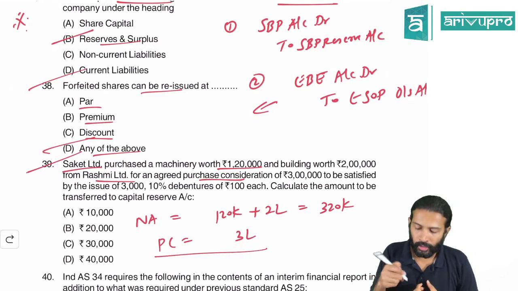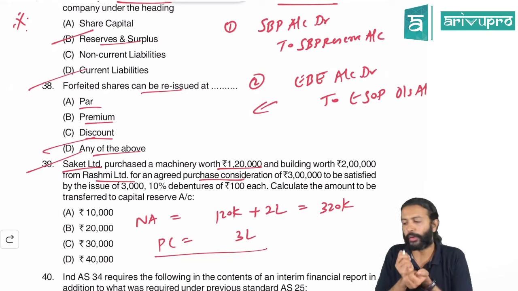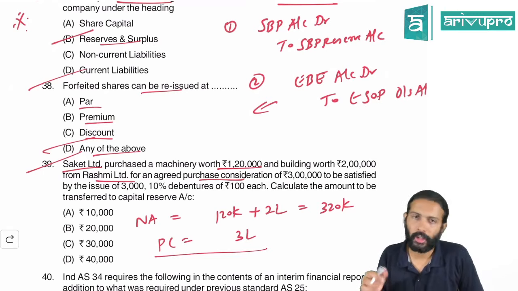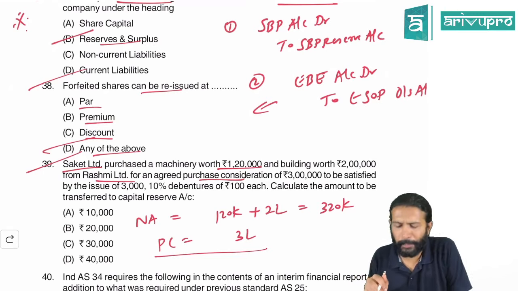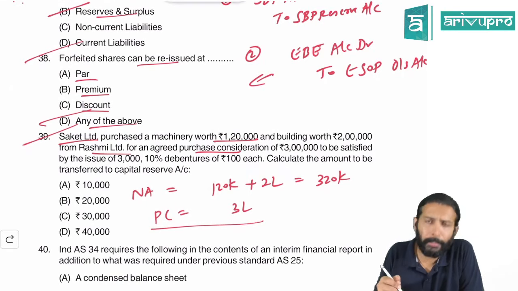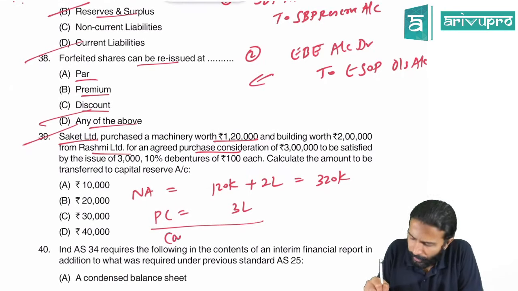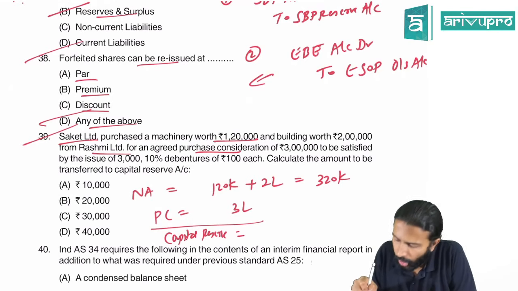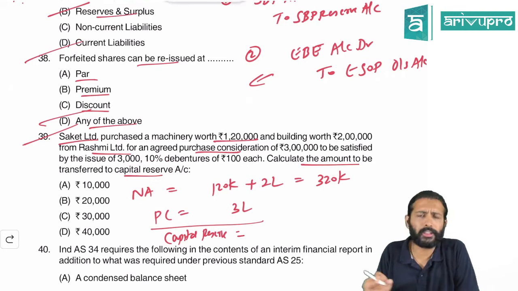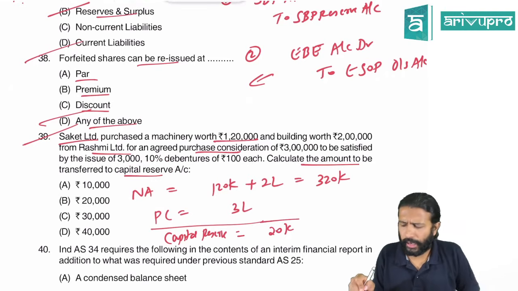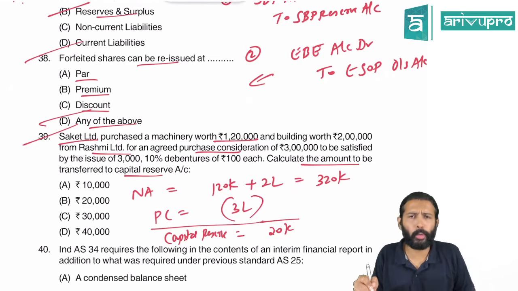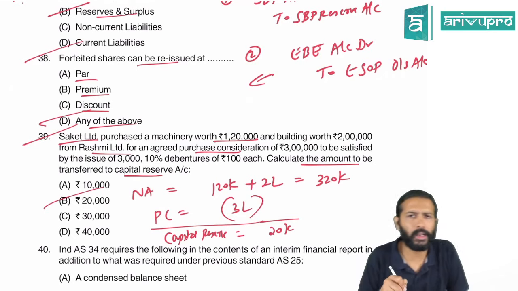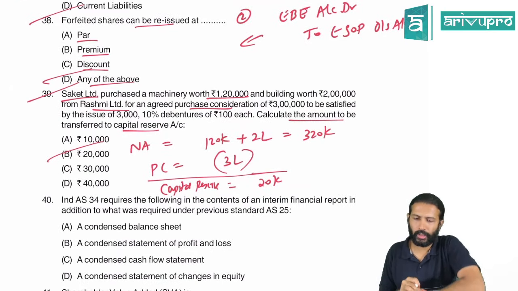So did Saket Limited make a profit or a loss on this deal? Profit. Is it a revenue profit or capital profit? Capital profit. All the capital profit will go where? To capital reserve, right? That is what they are asking. How much will you transfer into capital reserve? The profit is 20,000: 3,20,000 worth of assets, and you bought it for only 3 lakh. So you made a profit of 20,000, and that will be transferred to capital reserve. So B for Bengaluru is the right option here.